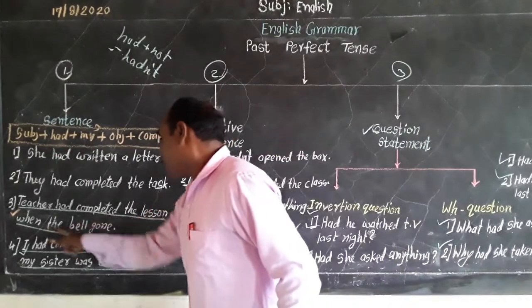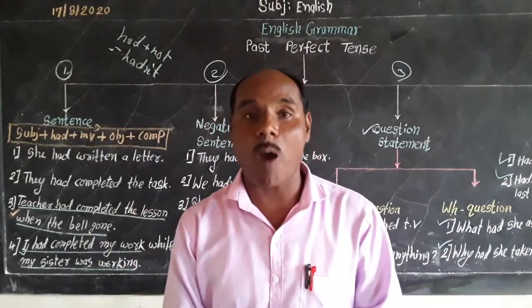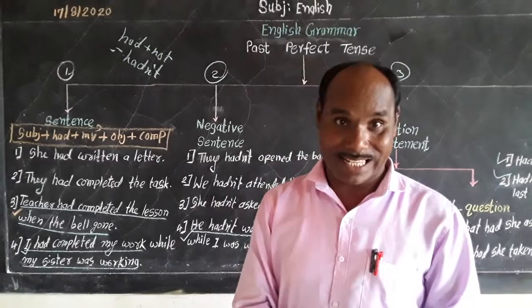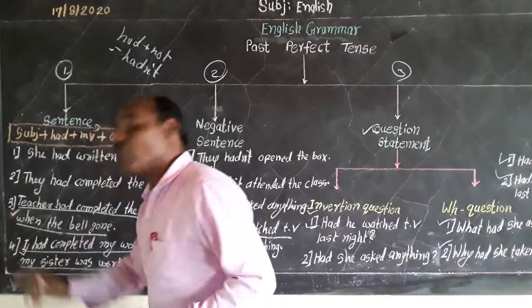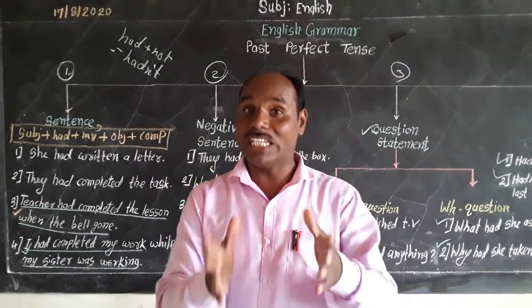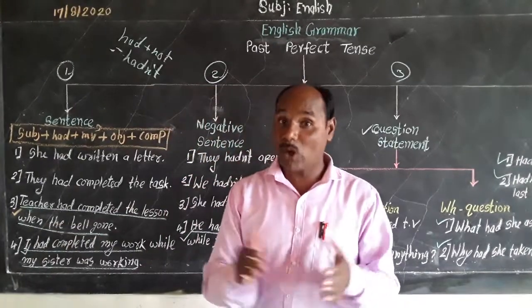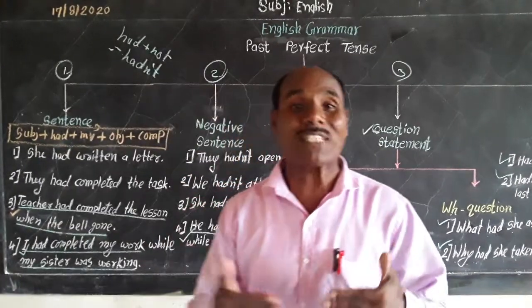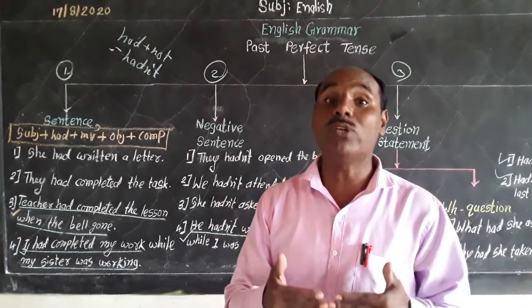The bell rang is an example of simple past tense. And the sentence is connected with when. It is used as a relative conjunction because it connects two sentences as well as two tenses.